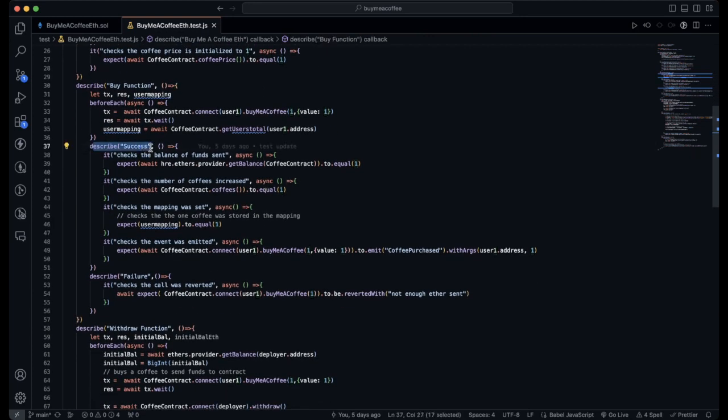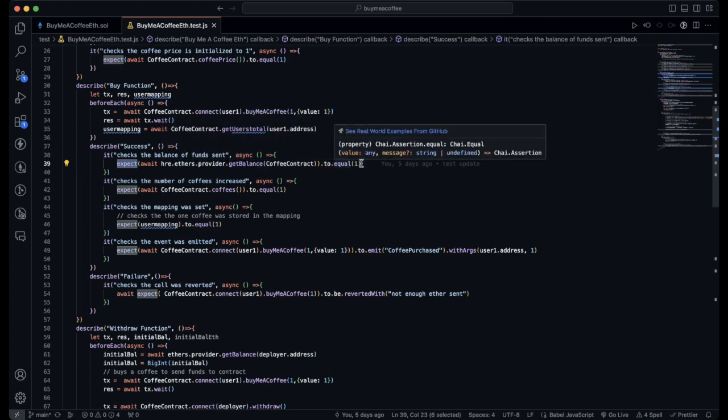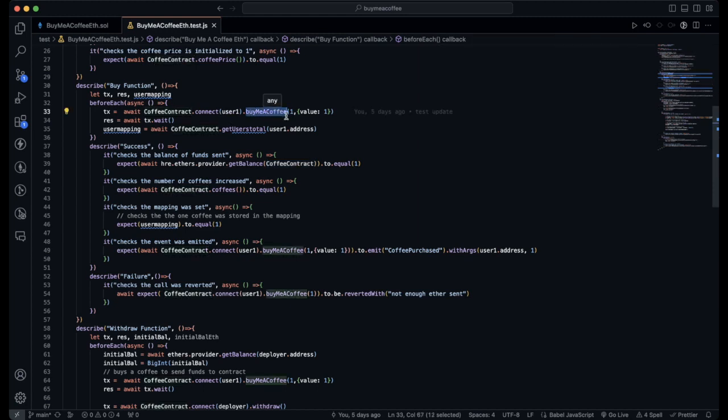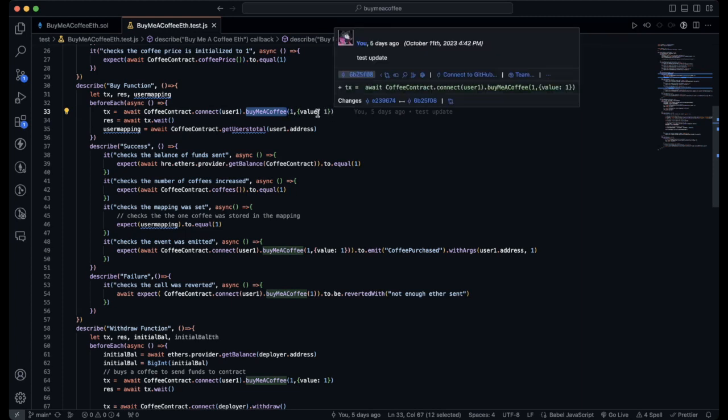Next, we check the success describe block, where we check that the funds are sent. So expect hre.ethers.provider.getBalance(coffeeContract) to equal 1, where we check the balance of Ether within the coffee contract to equal one wei, which is what it received from this contract call, passing in one wei, buying one coffee.